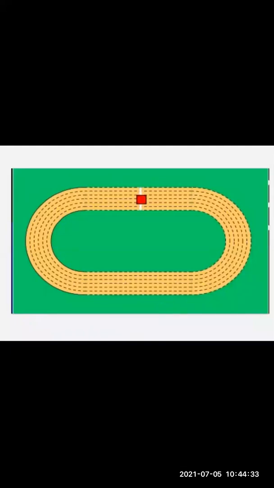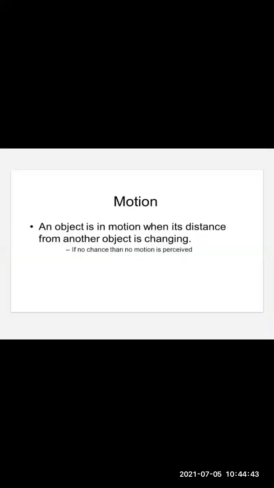Motion कब हमें दिखता है? जब कोई भी ऑब्जेक्ट आपके रिस्पेक्ट वो मूव करता है. So when we say the object is in motion, motion is when the distance of the another object is changing. It is definitely you who are perceiving the runner, and he is in motion with respect to you. Why? Because his distance, his length was changing with respect to you.